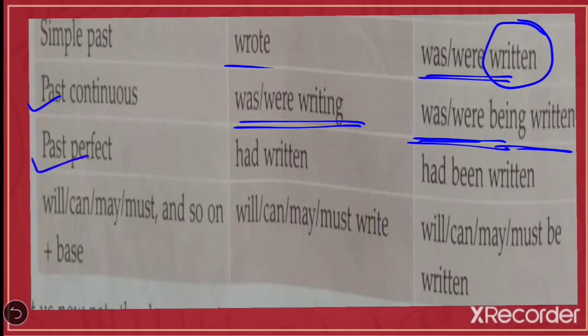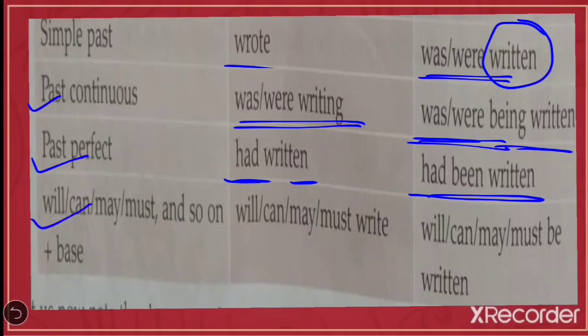Past perfect. What's the format of past perfect? Had written, had plus the past participle form. So here also had been, past participle means written. In present perfect we have seen has, have written. So your tense is the same, only in passive: has, have been written. Here also the same tense, had been written.